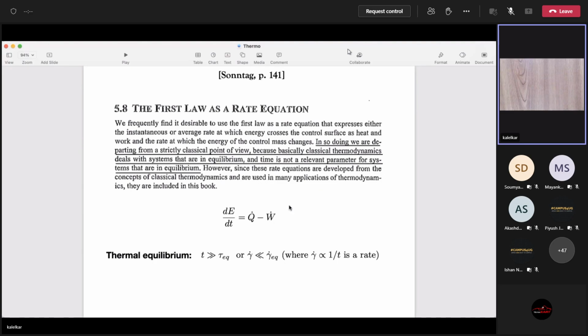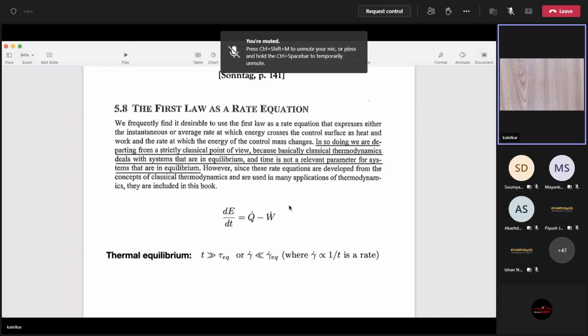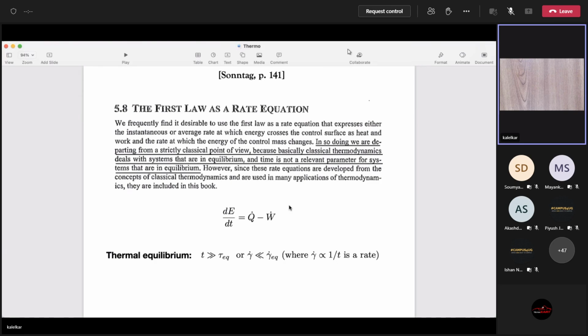That's not logic that makes any sense. You have to justify that. He himself writes, time is not a relevant parameter. Okay, if time is not a relevant parameter, then why are you considering it? You can consider it, provided the time of interest is much larger than the time taken for the system to equilibrate. If that's the case, then it's fine.